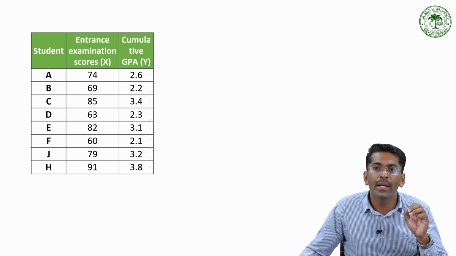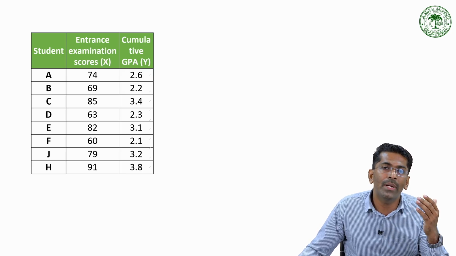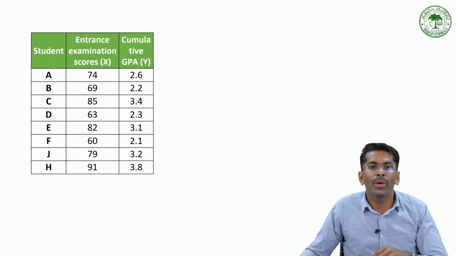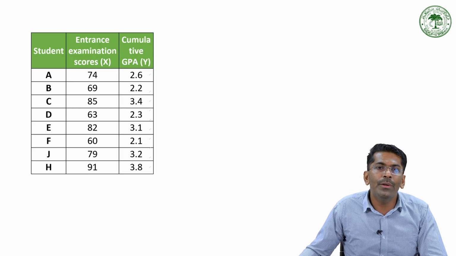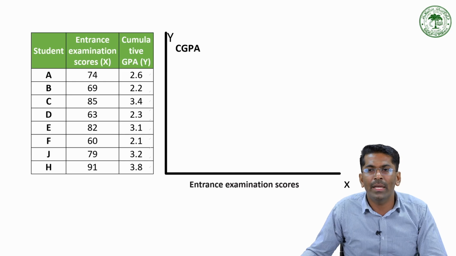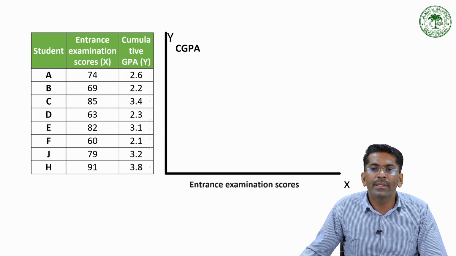We have placed here the CGPA along with their entrance examination score, to see whether the entrance examination score will predict the upcoming CGPA in the semesters. Okay. So along with the entrance examination score, we are also given their cumulative GPA. So now I am going to plot this using a scatter diagram. See, on the y-axis I am considering the CGPA. Generally we assume the dependent variable on the y-axis, and on the x-axis we are going to consider the entrance examination scores. Okay. So we have placed CGPA on the vertical axis or y-axis and the entrance examination score on the horizontal axis.